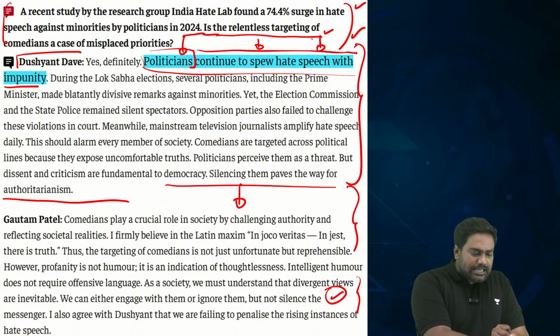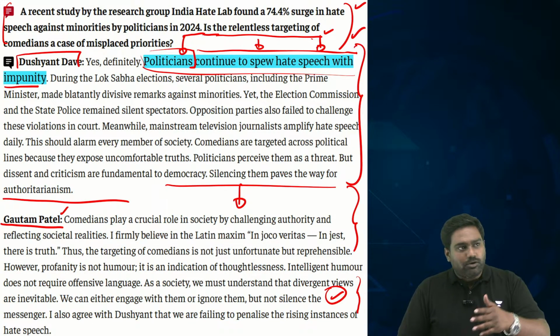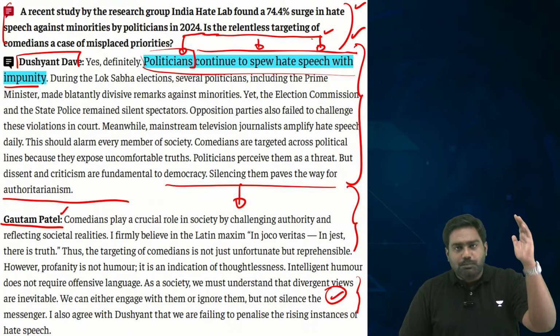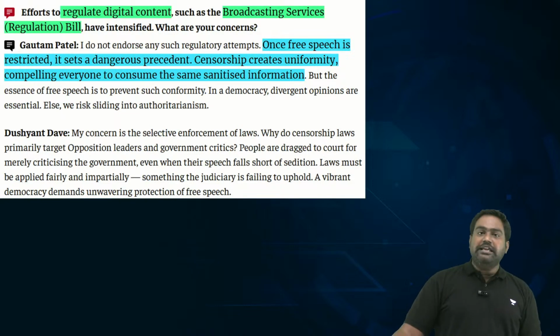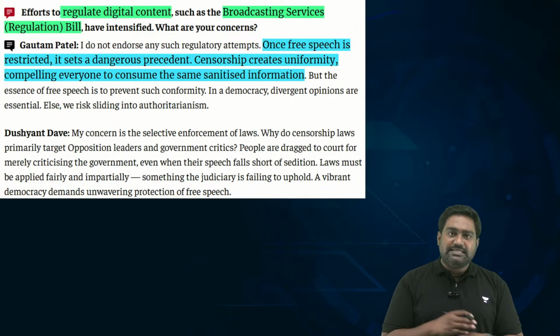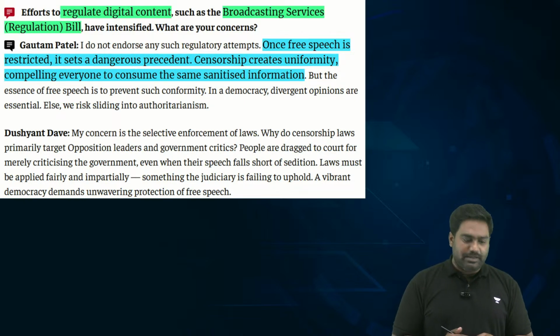You are not taking action against those inciting hatred in the society for votes, but you're trying to run behind comedians, artists, and creators, trying to ban their right to free speech. So this is what the society needs to debate upon. Now, let me know what you think is your view on this sensitive issue. I know it's a very sensitive subject, so let me know your views and opinions in the comments.